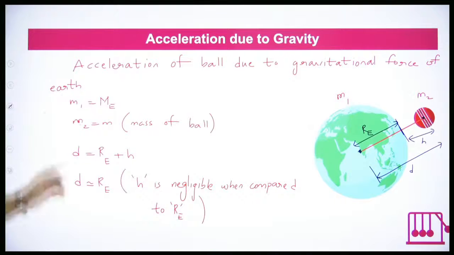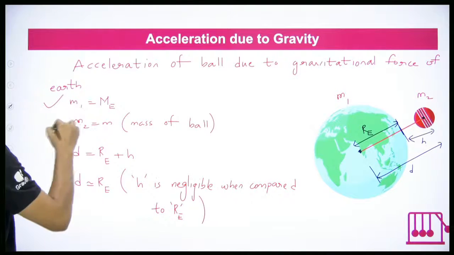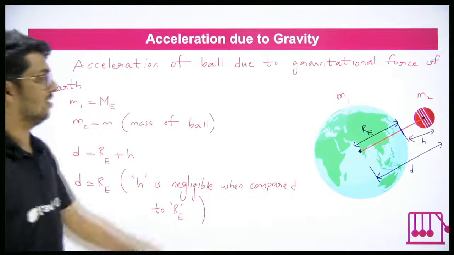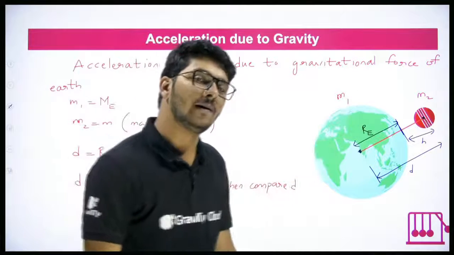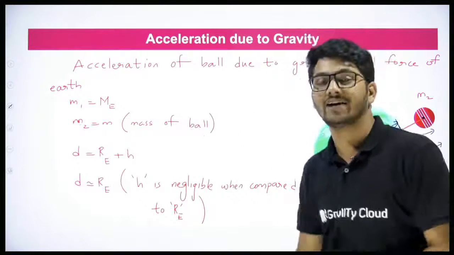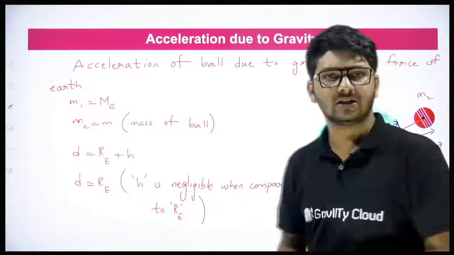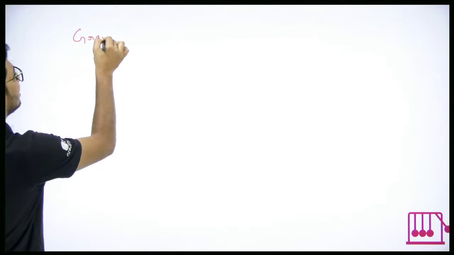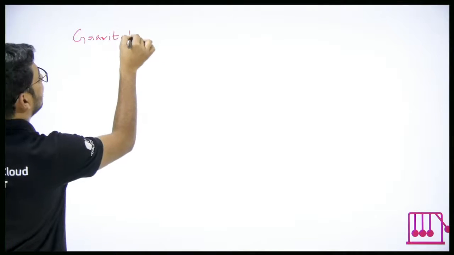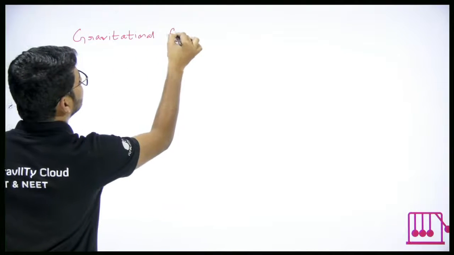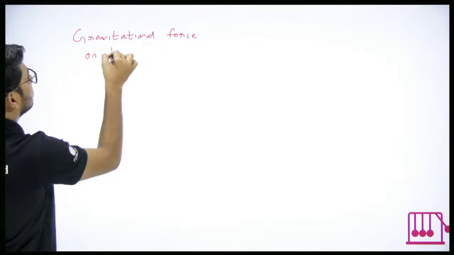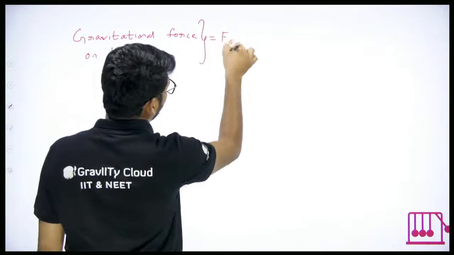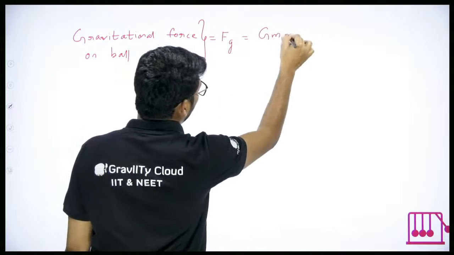Is that clear? So you got M1, you got M2, you got D. We got all these three. Can we find the gravitational force acting on the ball using these three? We can. Let's do it. Gravitational force on ball. Let's call it Fg. It is G M1 M2 by D square.